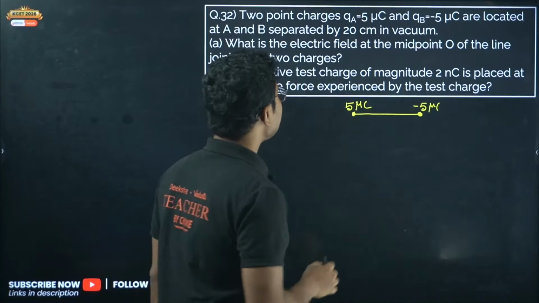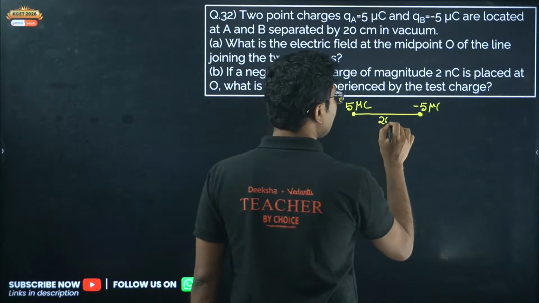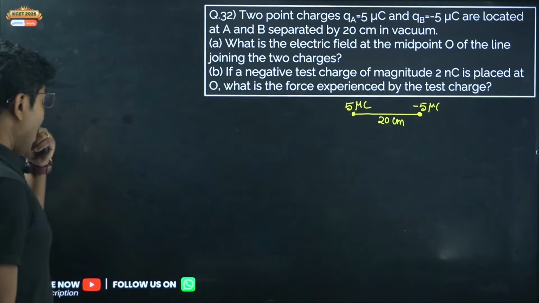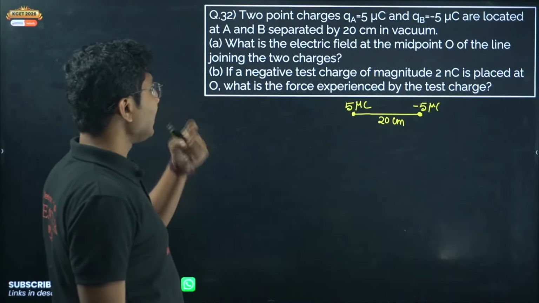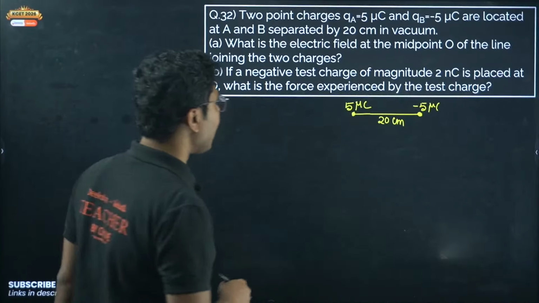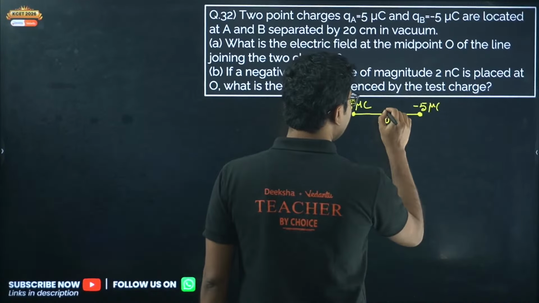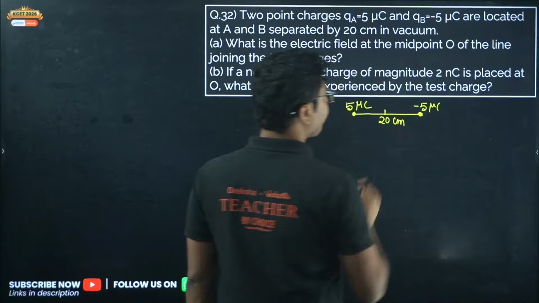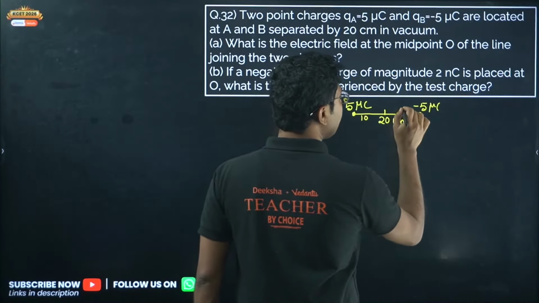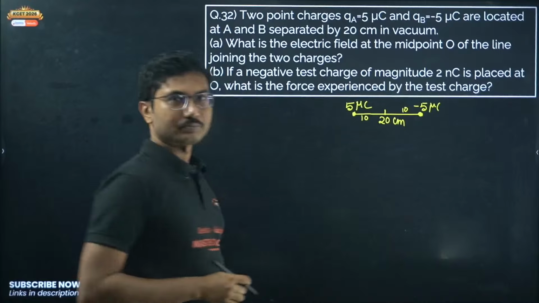The distance between them is 20 centimeter. What is the question? What is the electric field at the midpoint O of the line joining the charges? So the midpoint means this is 10 centimeter, and this will also be 10 centimeter.